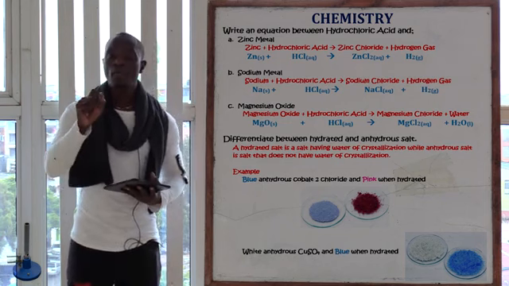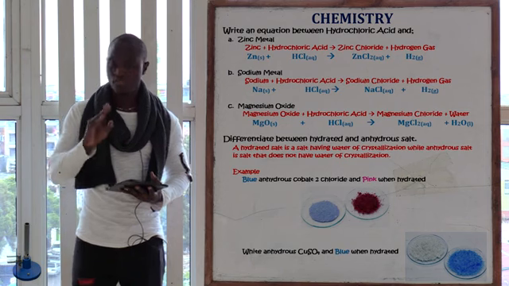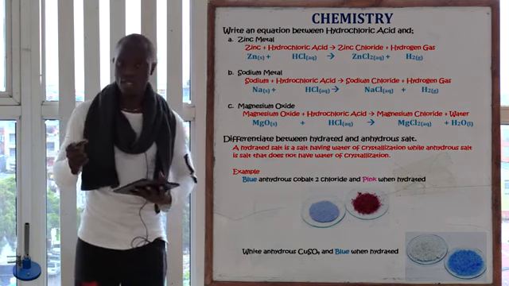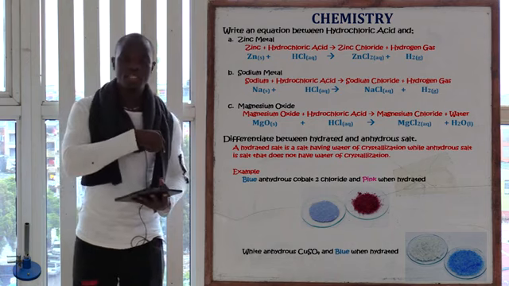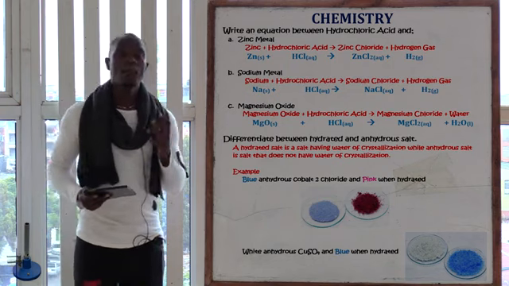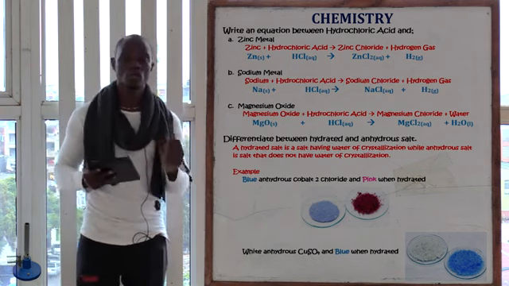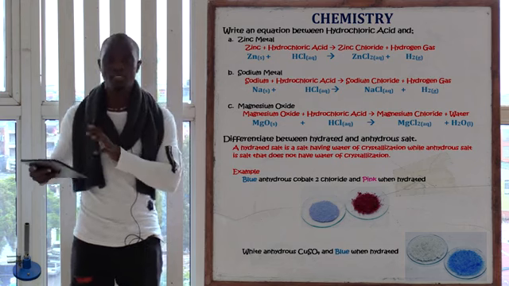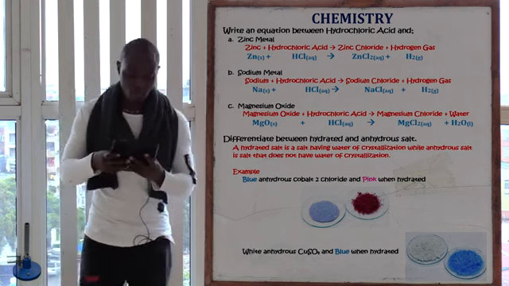And remember, carbonates are bases. So acid plus a base is salt plus water. But since it is a carbonate, it must give carbon 4 oxide. So acid plus a metal carbonate, we're going to get salt plus water because it's a base. But since it's a carbonate, we must get plus carbon 4 oxide.